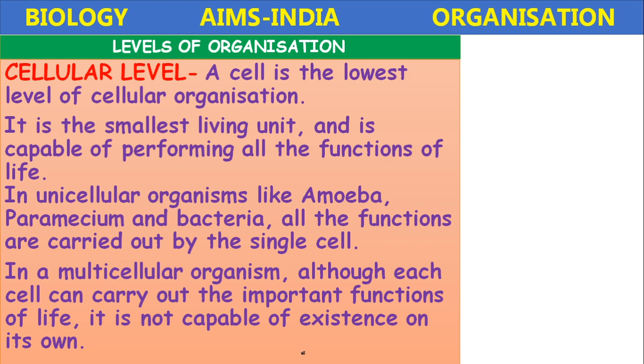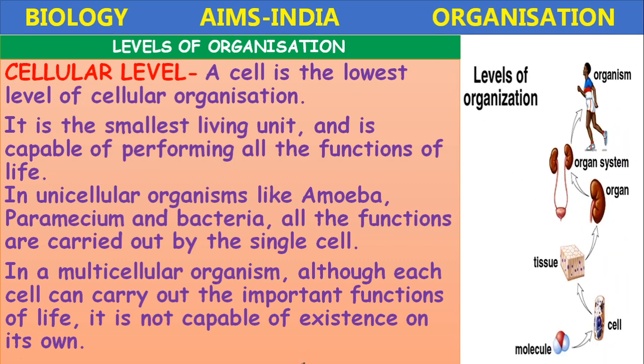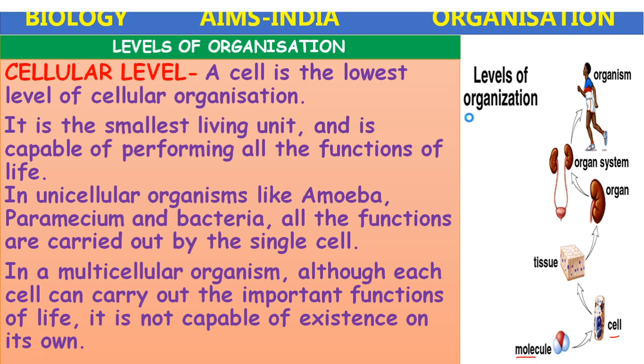So it requires a further level of organization. We have studied atoms combining to form molecules, and molecules combining to form cells. Further, tissues, organs, organ systems and the organism level of organization we are going to discuss.